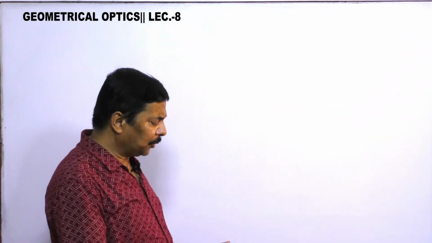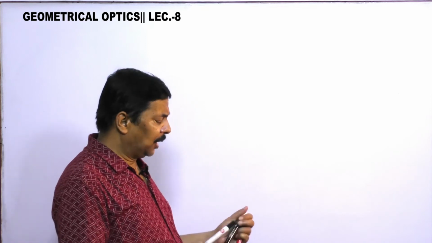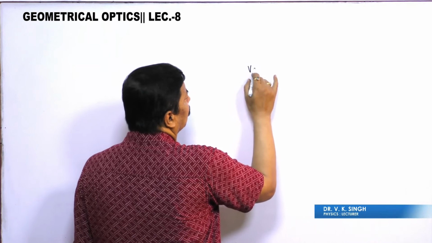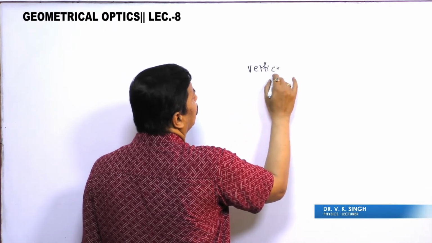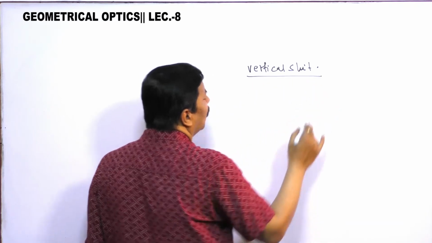Now one more very common term that is used is vertical shift. What is this vertical shift?